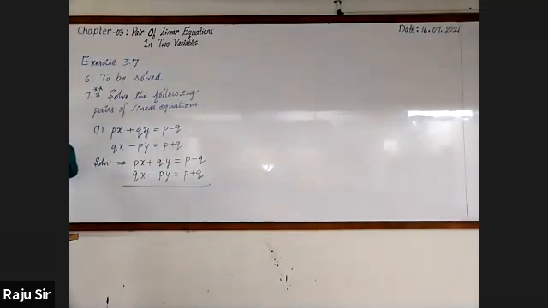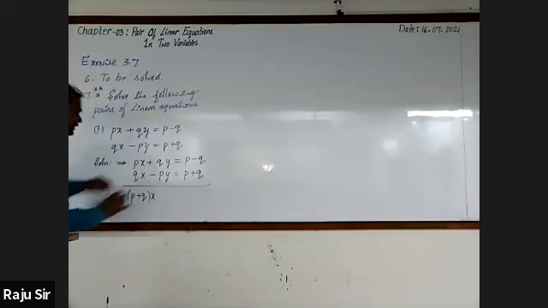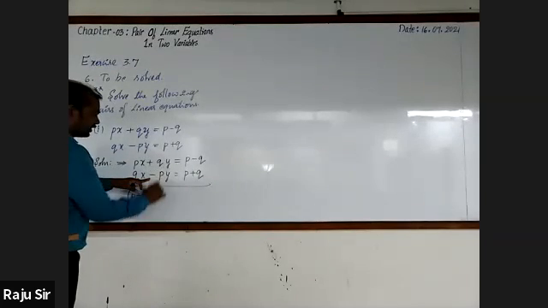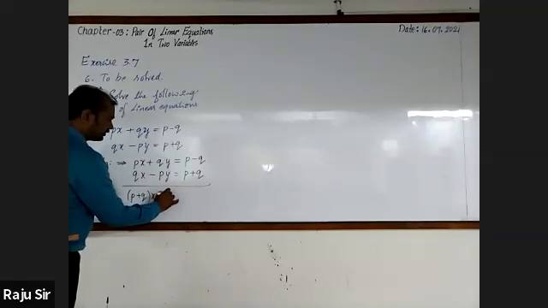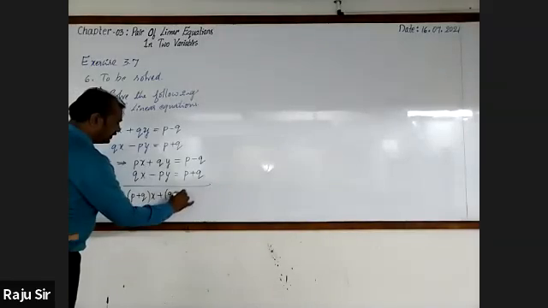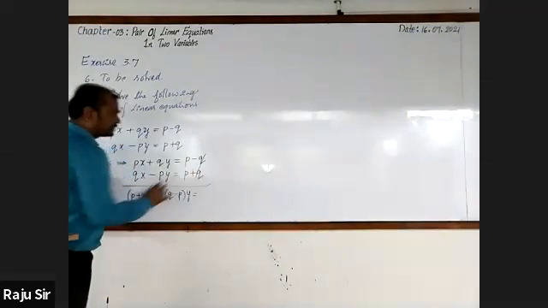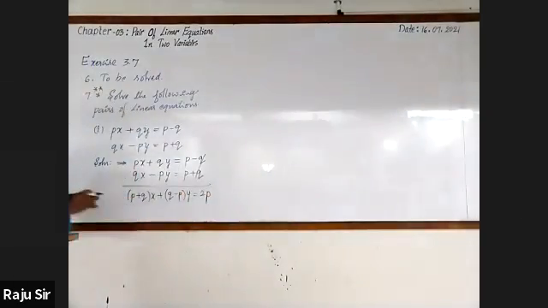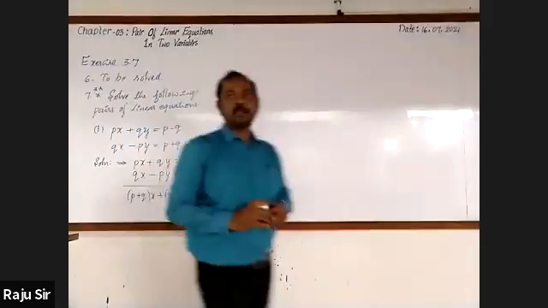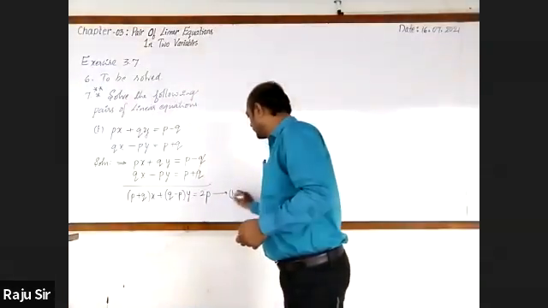First, let us go for adding them. Here X is common factor. This will be P plus Q into X. And here Y is common factor. I can write it as Q minus P into Y. This is equal to, here minus Q plus Q cancel, P plus P, this is 2P. We got one equation. Call it equation 1.